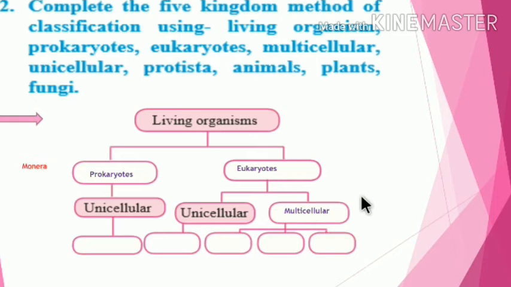Then here is the unicellular and multicellular. There are two types of the eukaryotes. Unicellular, kingdom Monera. Then kingdom Protista. Then kingdom Fungi. Then kingdom Plantae. And last kingdom is the Animalia. Isn't it?